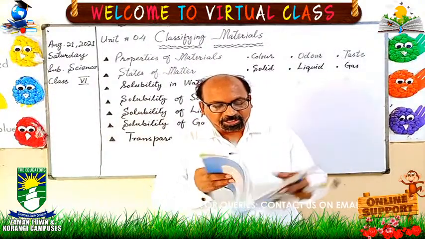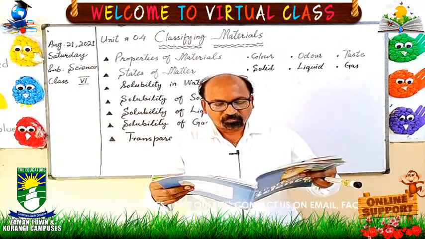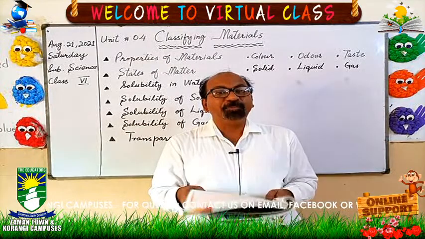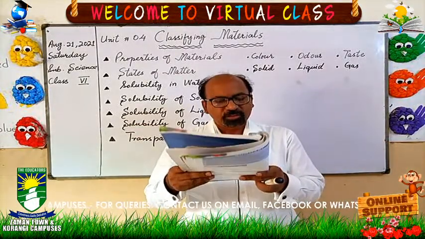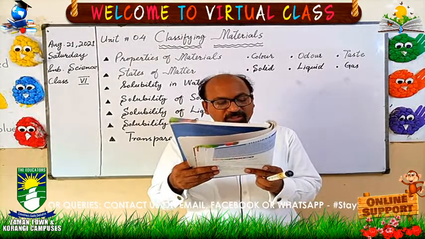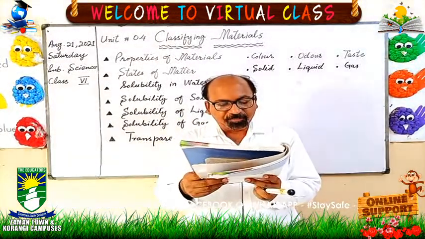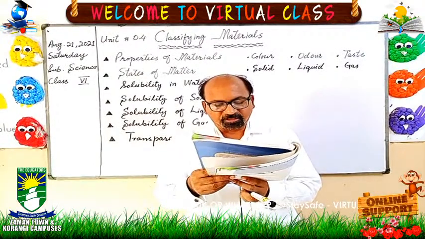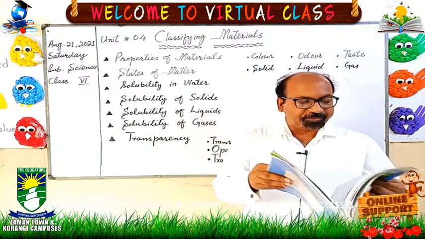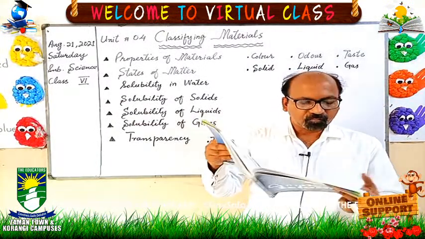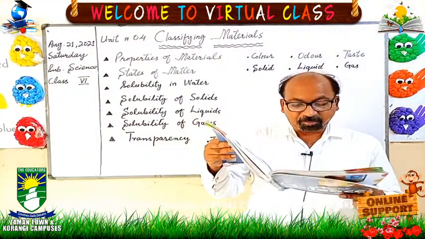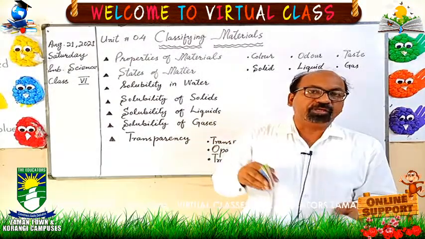Next question is assessment 2, C part, question number 2. How can materials be classified on the basis of their properties? You can easily find the answer on page number 42, states of matter. There is a table. From this table you can write the answer.